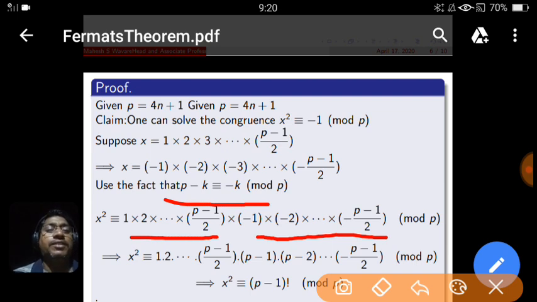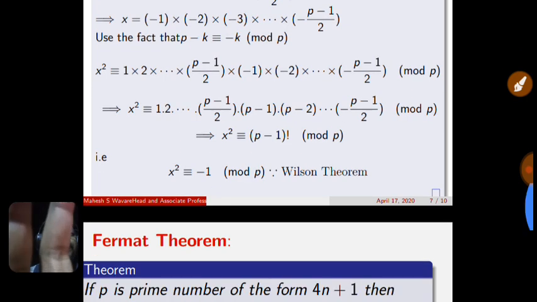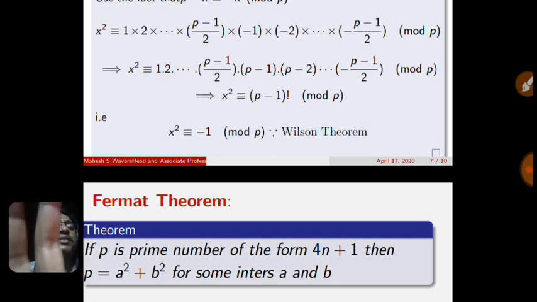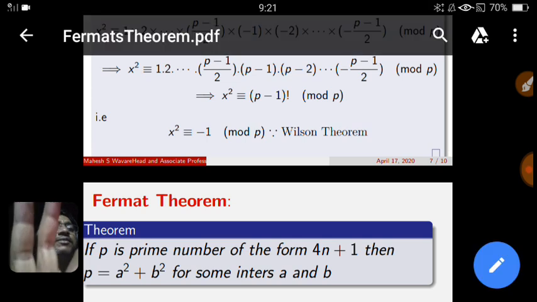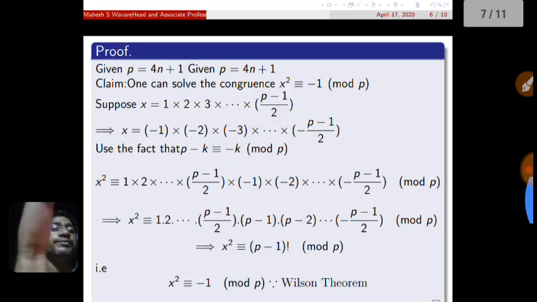X square is 1 up to P minus 1 by 2, P minus 1, P minus 2, and minus P. I have to write here P minus 1 upon 2. And finally when you calculate it becomes P minus 1 factorial modulo P. And as earlier I explained, what is Wilson's theorem? Due to Wilson's theorem, this P minus 1 factorial is always congruent to minus 1 modulo P, and that x is the solution due to Wilson's theorem.